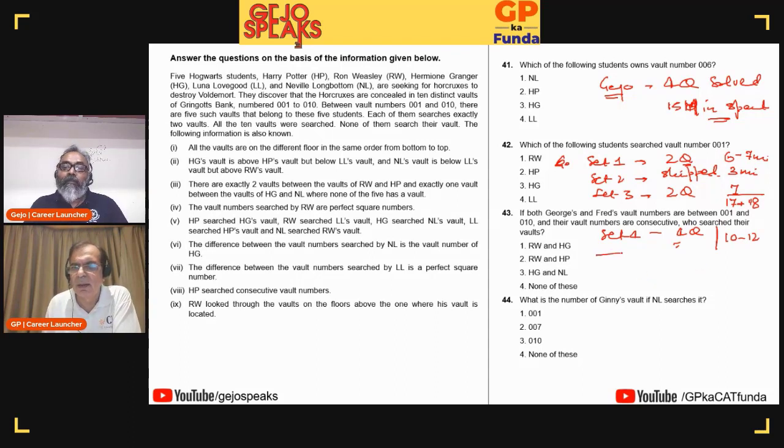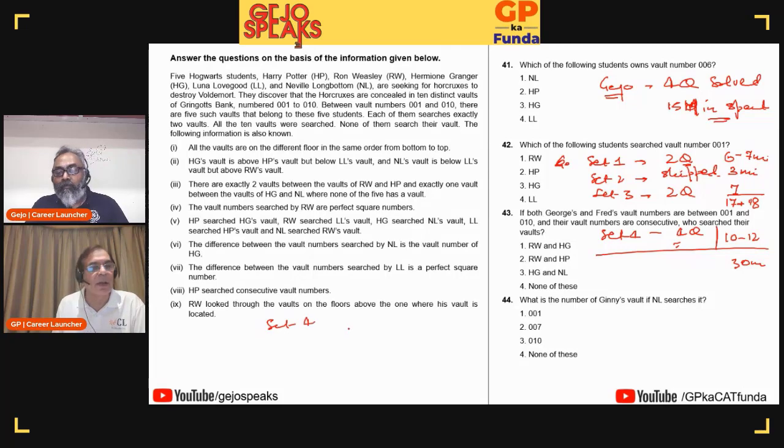So the way I'm looking at this paper, from someone who's a 3-minute per set person taking a decision, in something like 30 minutes, you have done 8 questions. But 8 questions means 24 marks and 95 percentile. You are safe. My approach would be, when I'm here, I have done about 4 minutes. I have not attempted any question so far. All I have done is decide that set number 4 is something which I want to do.